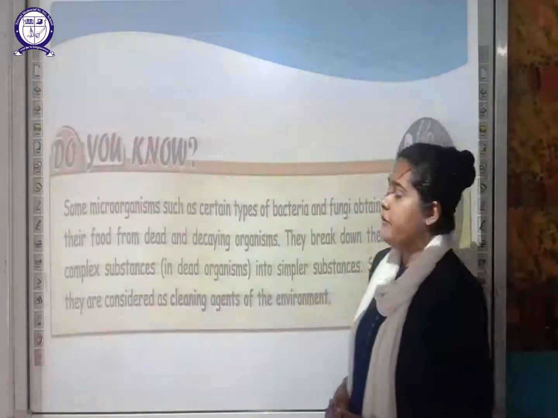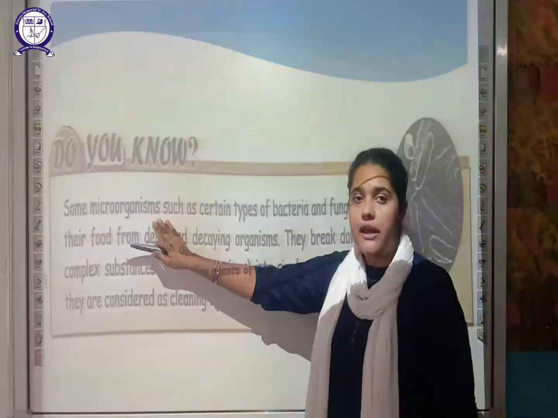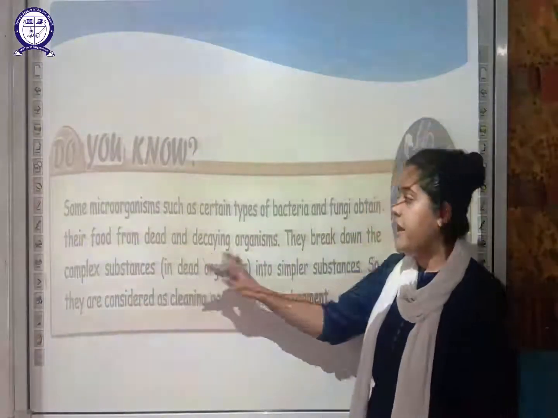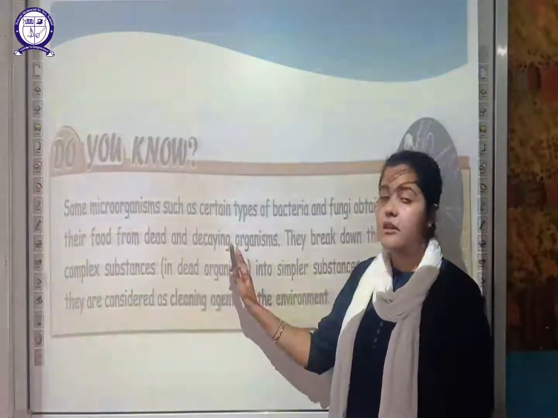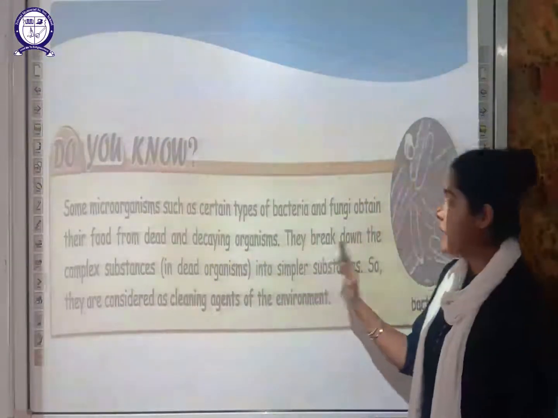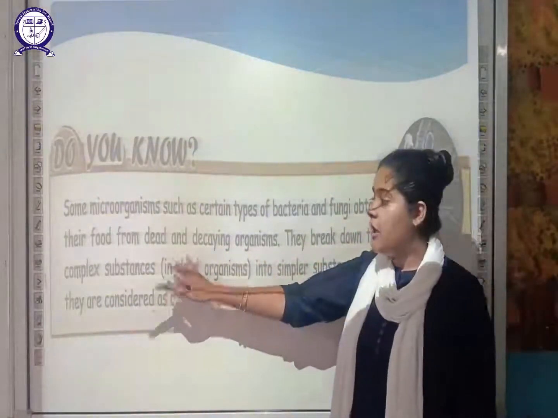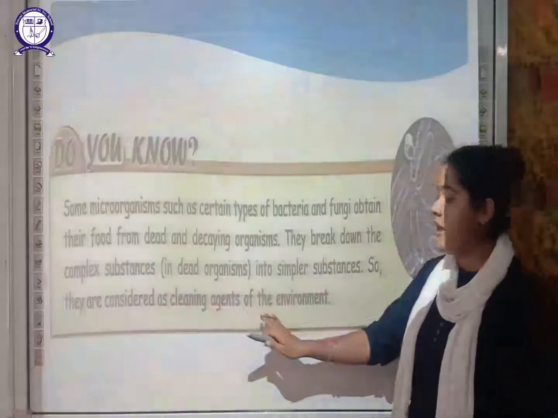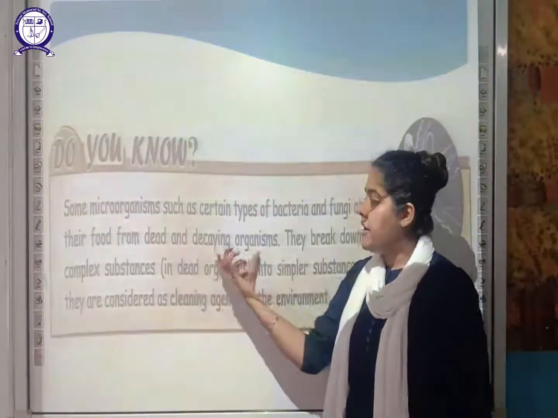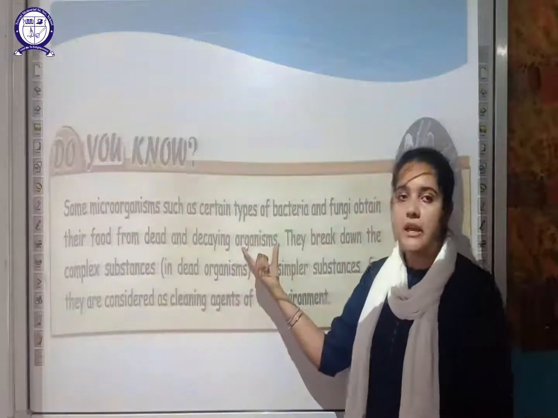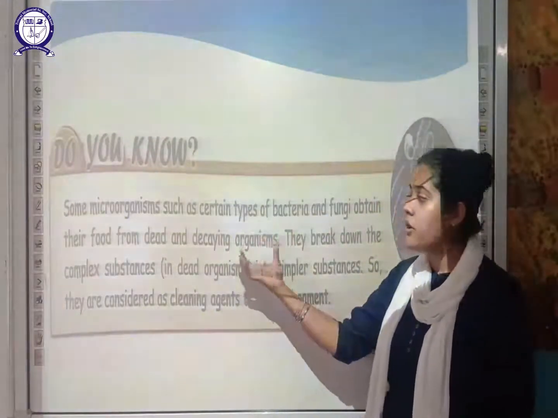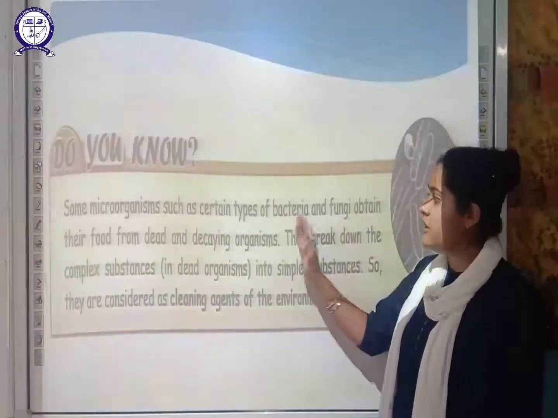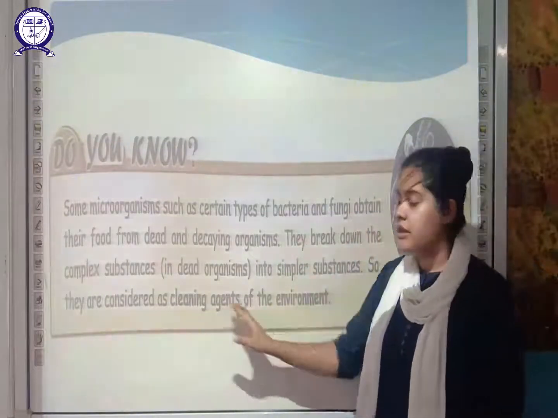The next topic that we have to understand is that there are certain microorganisms, students, which include bacteria and fungi. These obtain their food from dead and decaying organisms, and they break down these complex substances into simpler substances. That is why they are considered the cleaning agents of the environment, because these dead and decaying organisms are waste, and these microorganisms digest the food from them. So that is why bacteria and fungi are called the cleaning agents of the environment.